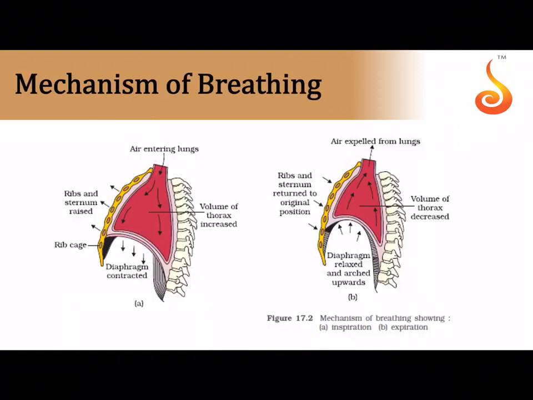Mechanism of breathing. Now this red colored structure is your lungs, which is shown over here. Now this is the side view. In the front you can see your ribs in your chest. In the back you can see your backbone. So actually your lung is situated in the thoracic cavity. Now between the ribs you find certain muscles. Let me label these muscles over here, that is extending between the ribs, which are referred to as the intercostal muscles.